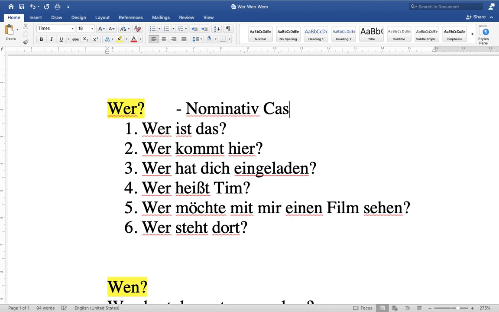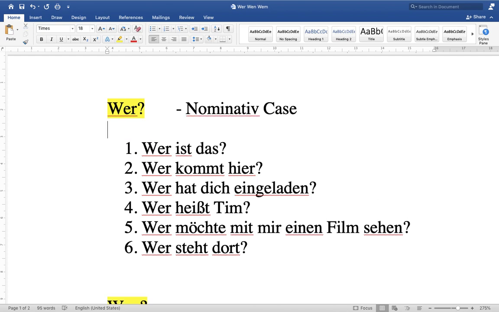So wer is nominative case. My first question is: Wer ist das? Who is this? I am talking about only one person. Therefore this is nominative. I say: Das ist Ram, das ist Martin, das ist Jacob. So with wer I am asking about a person. Similarly, second: Wer kommt hier? Who is coming here? Again, I am talking about one individual, one person. It is nominative case.